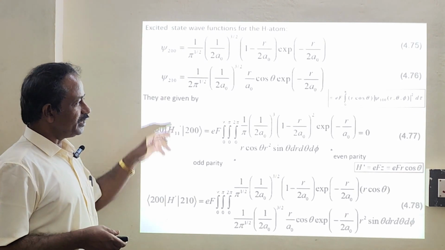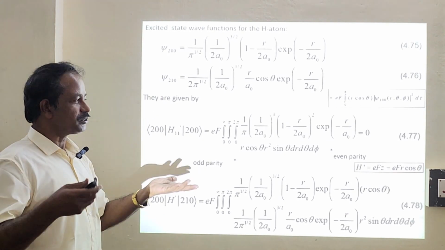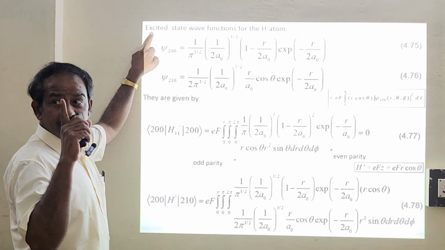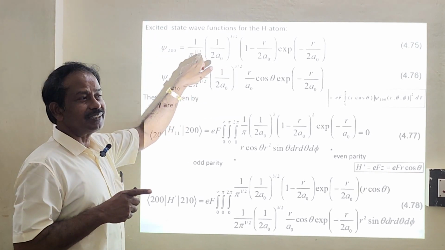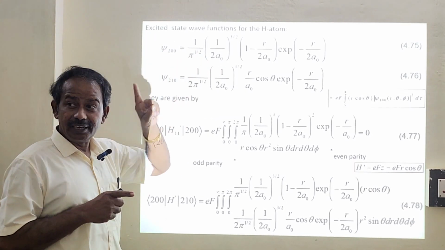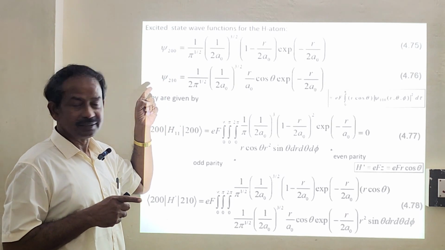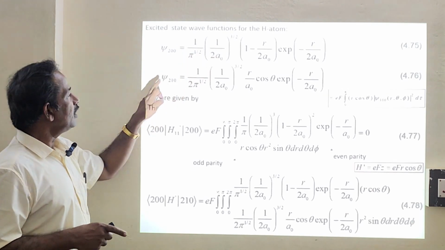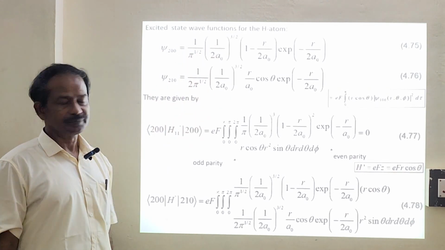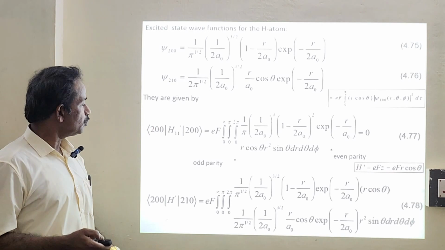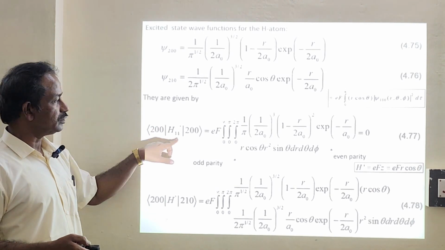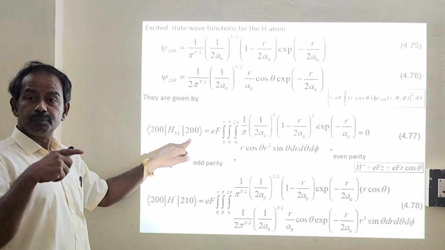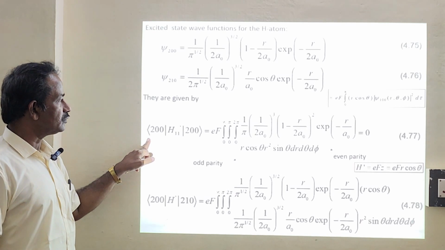Again we can use the parity method. We will try to solve. See, excited, it's n equals 2. For n equals 2, you will have to remember this formula for the hydrogen atom. For n equals 1, we already know, correct? So this is for n equals 2. So psi 200, this formula exists, and for psi 210, this formula exists. So first we will calculate 200. This will go for 200. Okay, 200, that is H11 sandwiched between ket 200 and bra 200.